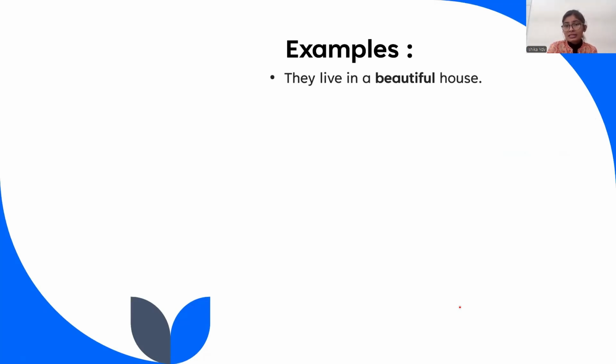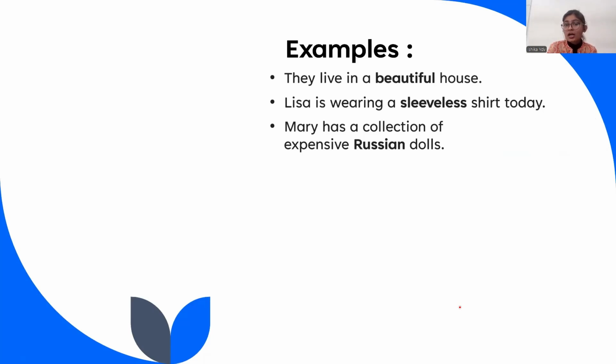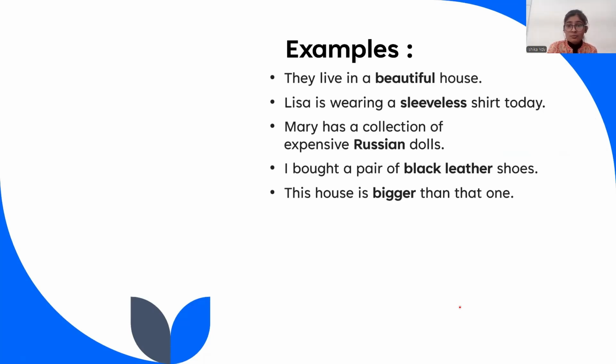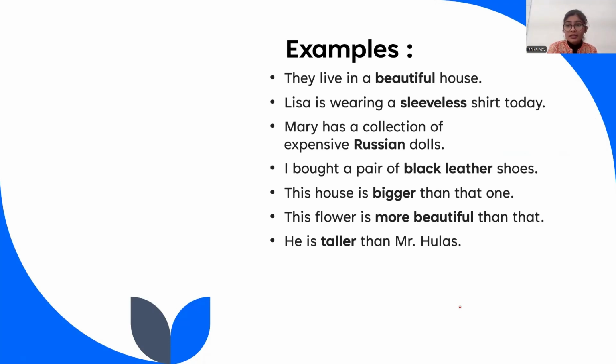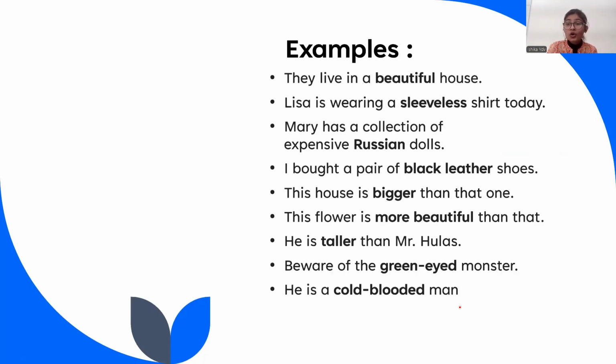For example, I'm saying that they live in a beautiful house. Lisa is wearing a sleeveless shirt. Mary has a collection of expensive Russian dolls. I bought a pair of black leather shoes. This house is bigger than that one. This flower is more beautiful than that. He is taller than Mr. Hoolis. Be aware of the green-eyed monster. He is a cold-blooded man. Susan is really clever. The doctor is very late.